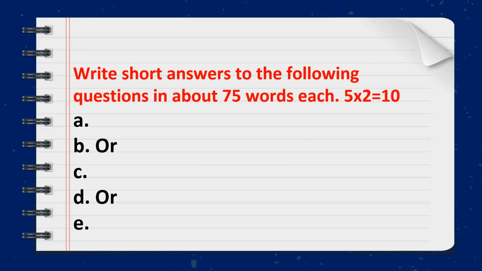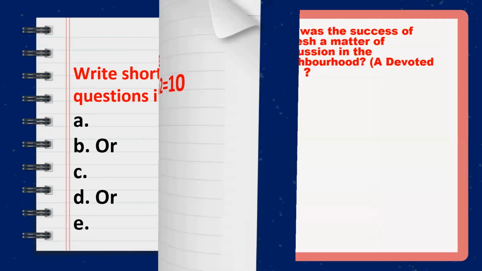And as you see the question pattern, first you have question number A, and then you have B. B follows an option, and question D also has an option. That means though there are altogether 7 questions, you need to only attempt 5 questions. Question number B has an alternative or option. So is the case with D. Whereas question number A, C, and E, they are compulsory. You cannot skip them. So let's see the answers now.